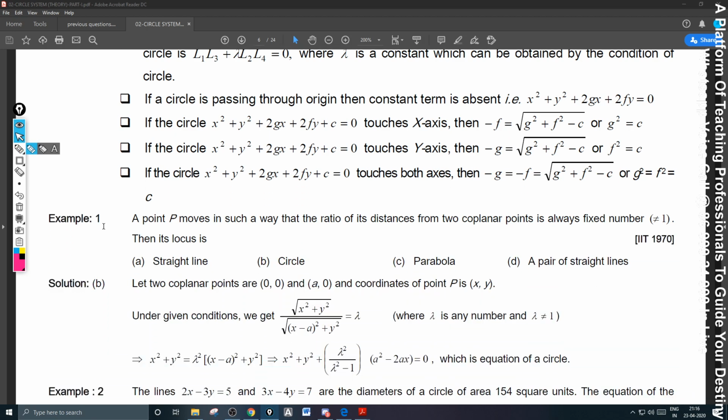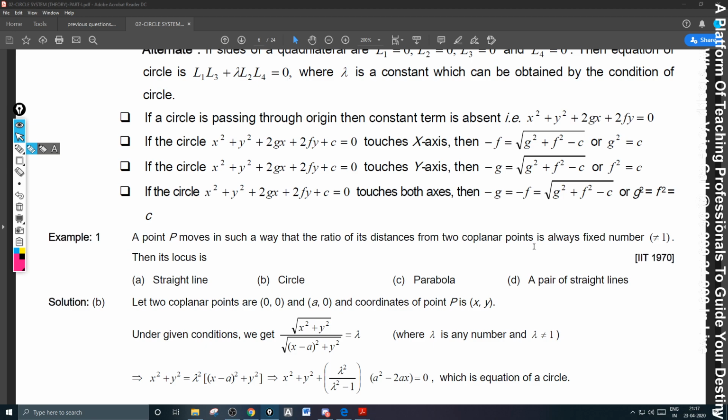A point P moves in such a way that the ratio of its distances from two coplanar points is always a fixed number not equal to 1; the locus is a circle always. What does it mean by two coplanar points? Two points will always be lying on the same line only. This is wrong; generally, for 3 points only coplanarity is to be used. Somehow, there's a mistake in there. Okay, now, what he means to say is, a point P moves in such a way that the ratio of its distances from two fixed points is always a fixed number, then its locus is a circle.